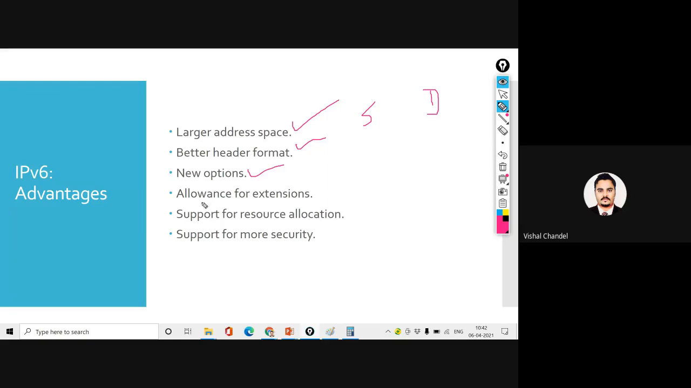Now, allowance for extensions: we can use some extensions for extension services when we are trying to use an intelligent kind of network. So it allows for extensions. Now it supports resource allocation also. So this IPv6 supports resource allocation, and it also supports more security. One by one, I will explain the advantages, and it will be clear when we discuss the header of IPv6.